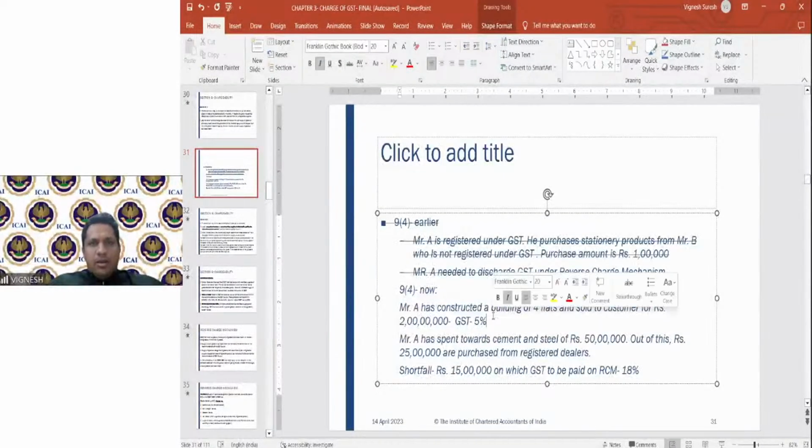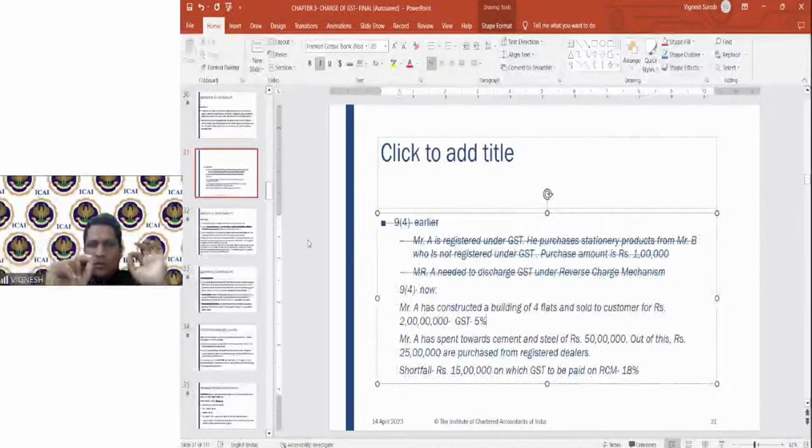Here what has happened. If you are into construction, first point, only then this 9 subsection 4 will come into play. Constructing the houses. So here he has constructed a building of 4 houses, sold to the customer for 2 crores. GST is 5% without ITC. That is the rate which is there.